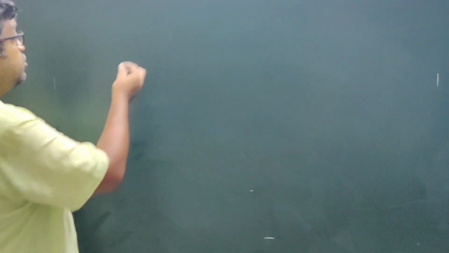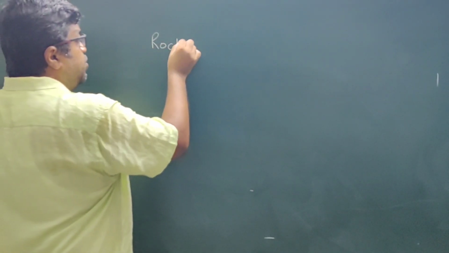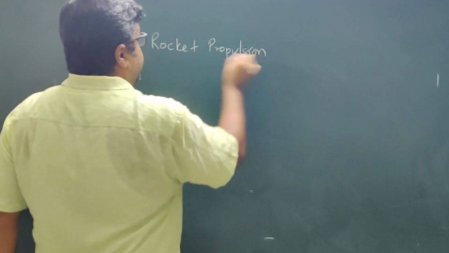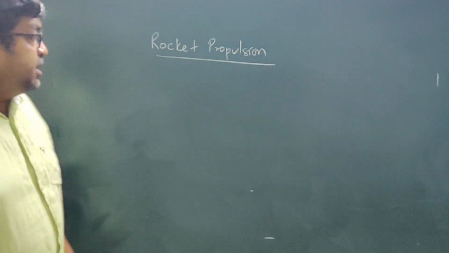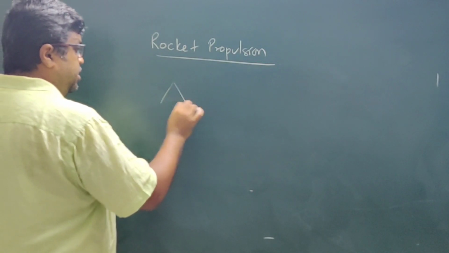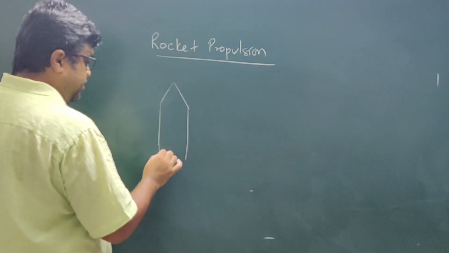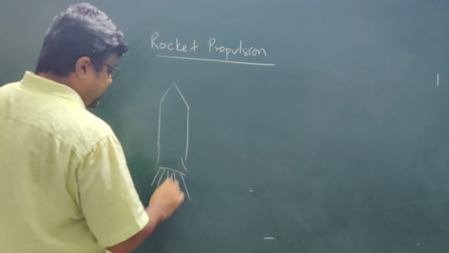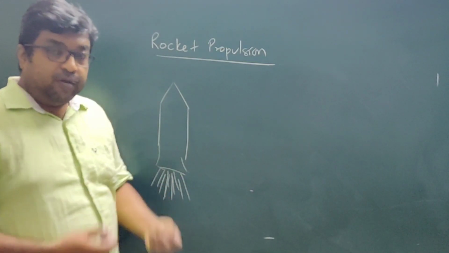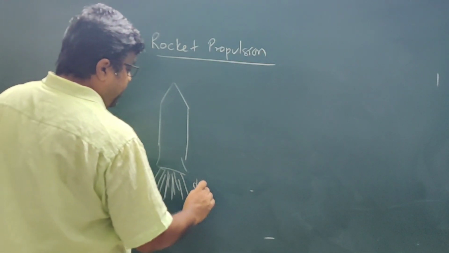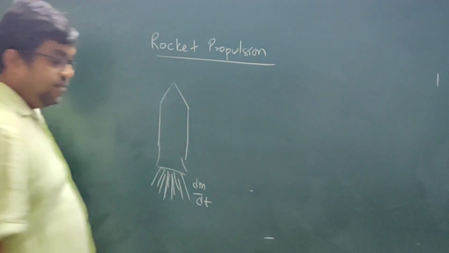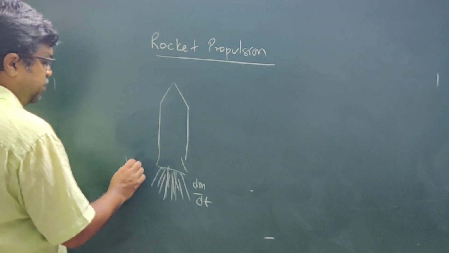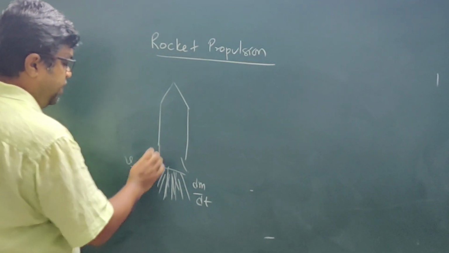Now next, moving to the topic of rocket propulsion. Suppose this is a rocket, and it is ejecting gas, fuel is burning out, and the fuel is burning at rate dm by dt, and the gas which is coming out has velocity v relative.